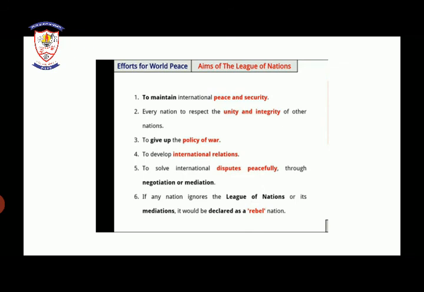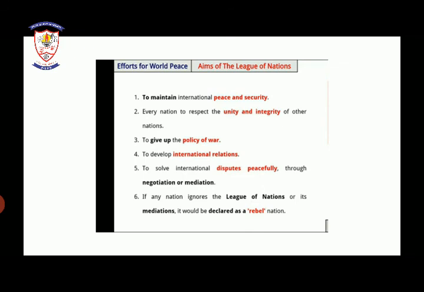Third was to give up the policy of war. Fourth was to develop international relations between the nations. Fifth was to solve international disputes among the nations peacefully, through negotiation or mediation.